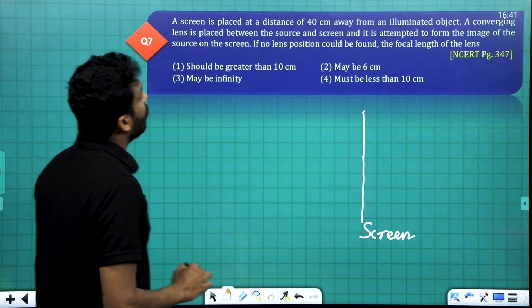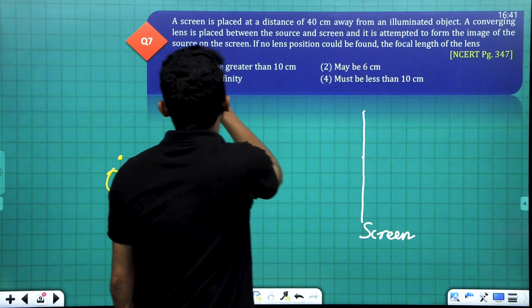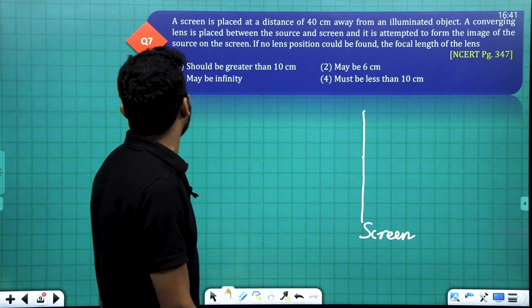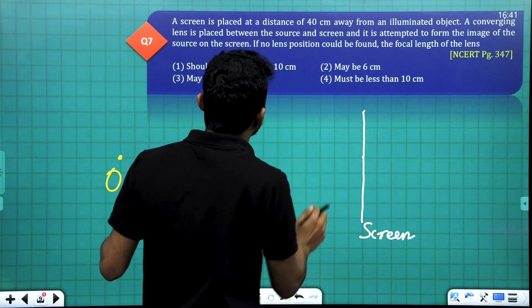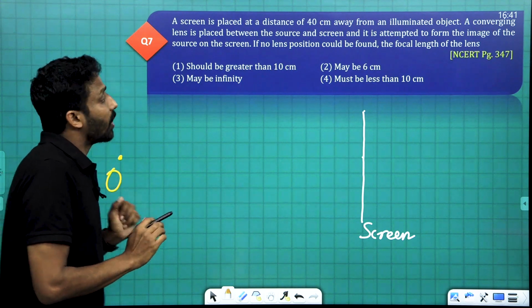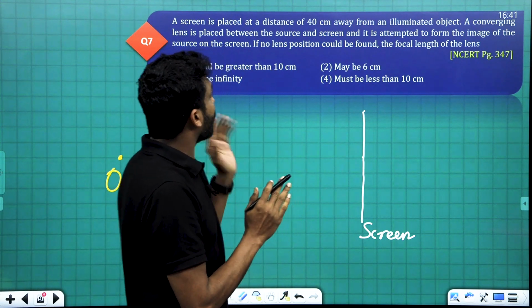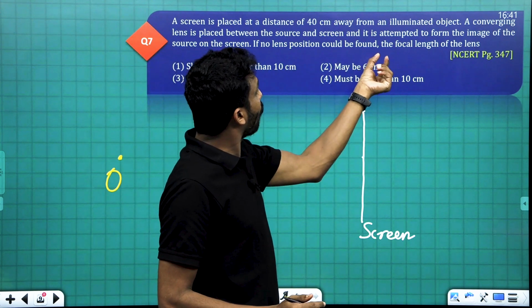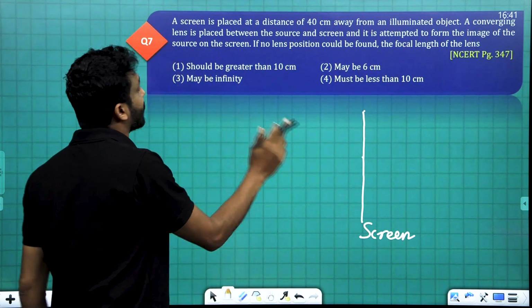Now, a converging lens is placed. What is a converging lens? It means a convex lens. It is placed between the source, the object, and the screen. It is attempted to form the image of the source on the screen.